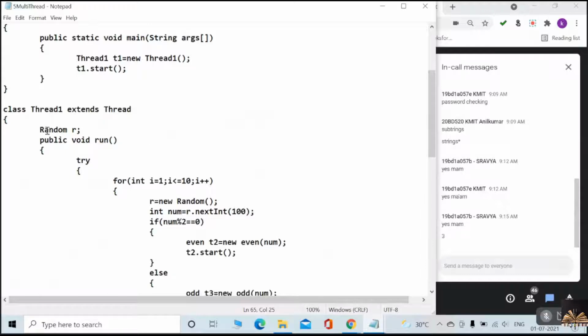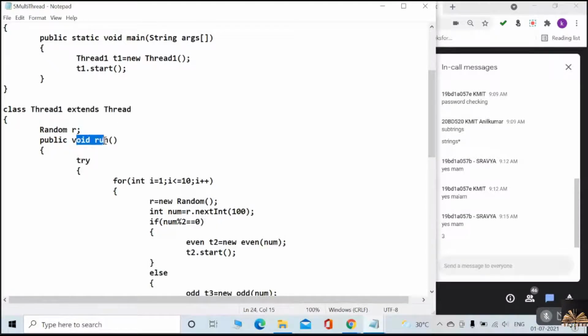Okay, I just created a reference here, Random r, and in thread 1, if I want to perform anything, I have to keep that entire code in the run method. We have already discussed that.